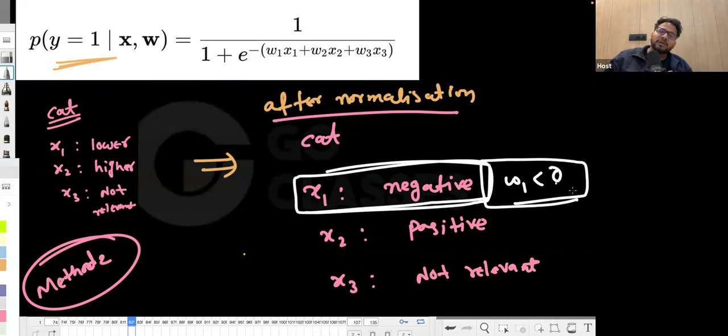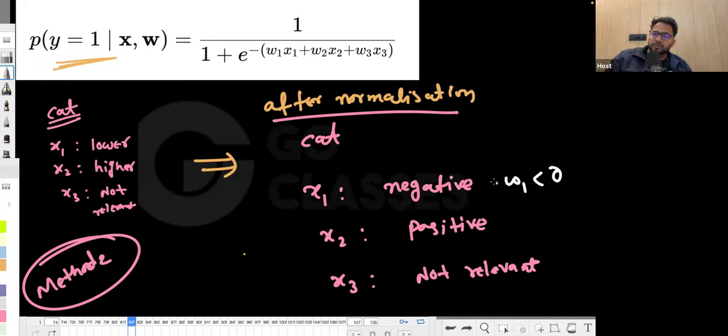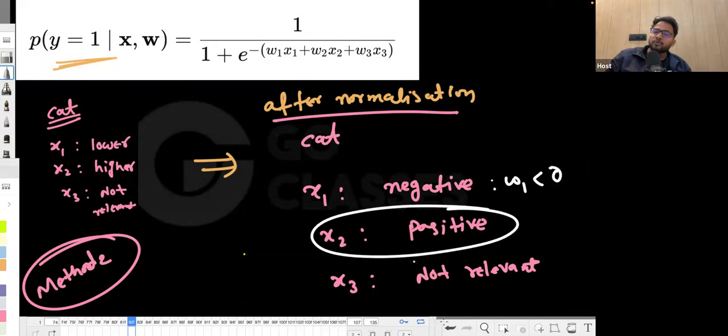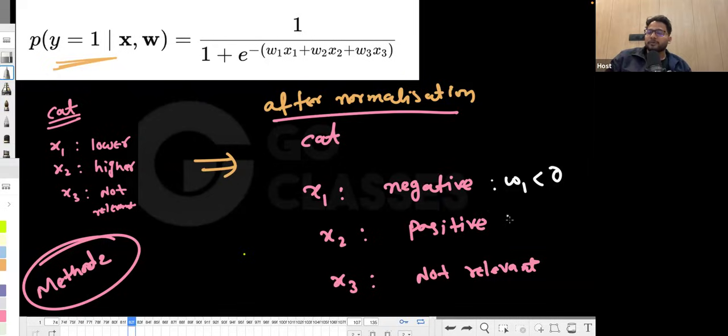If w1 is greater than 0, then if x1 is more negative, the probability will even decrease. So that's why w1 is less than 0, and you want x2 to be as high as possible. Whenever x2 is more positive, you want w transpose x, I mean the probability, to increase, which means w2 is greater than 0, and w3 doesn't matter, so w3 is almost 0.